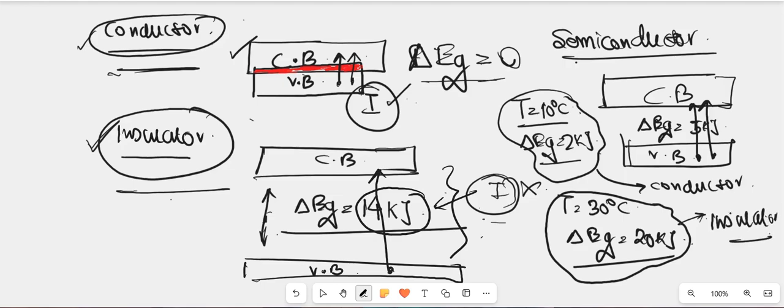That is the main reason this group of solids is known as semiconductors: they are neither perfectly conducting nor perfectly insulating. That's why they belong to the group of semi. So according to the band theory of solids, these are the three groups of solids that exist in the real world. Thank you.